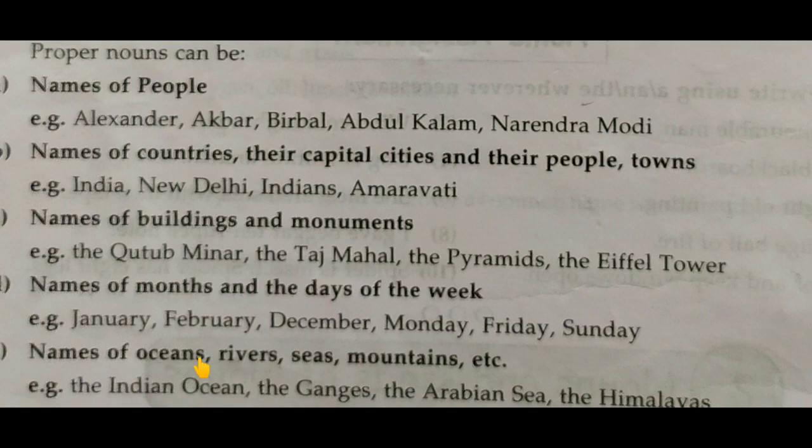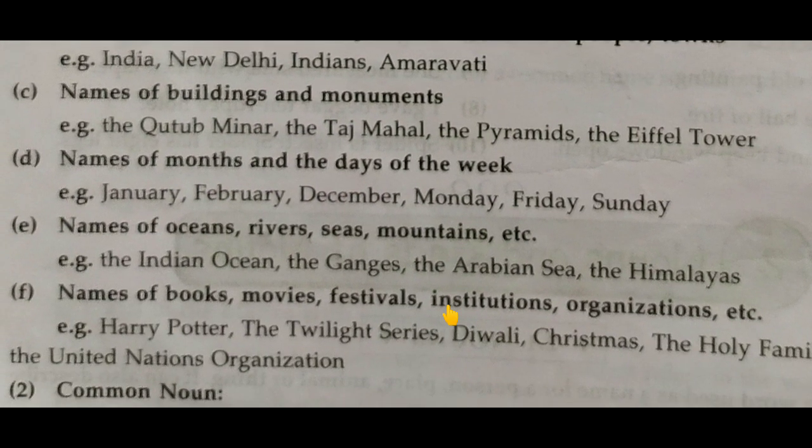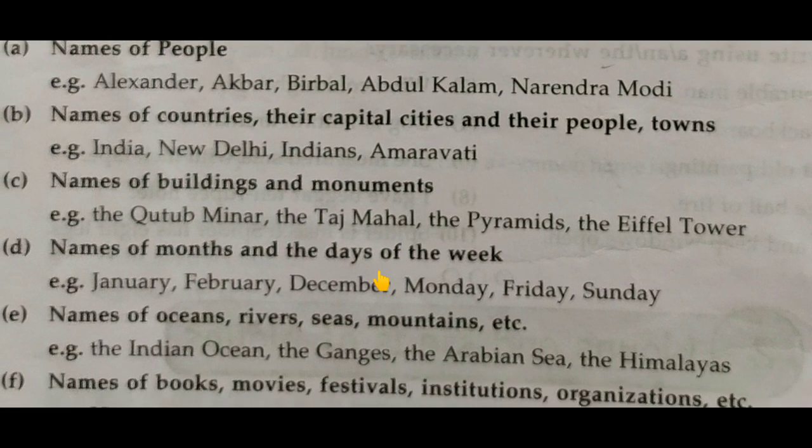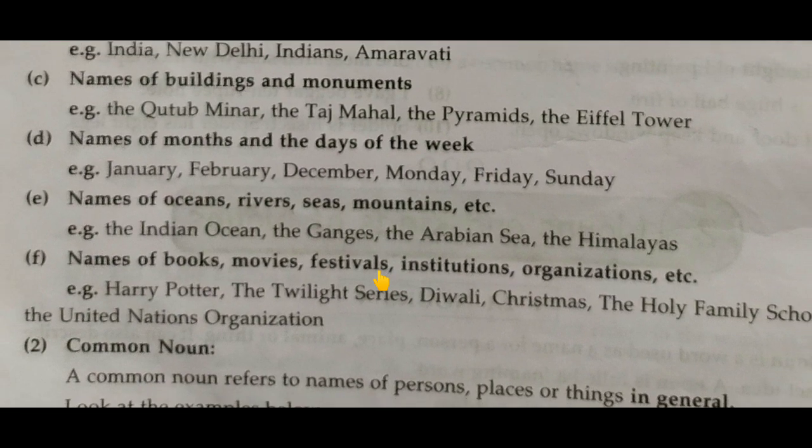Names of people, countries, their capital cities, their people, towns, buildings, monuments, months, days of the week, names of oceans, rivers, seas, mountains, names of books, movies, festivals, institutions, organizations. All the particular names of them come under the proper noun category. I hope you have understood. You have to write that in your notes.